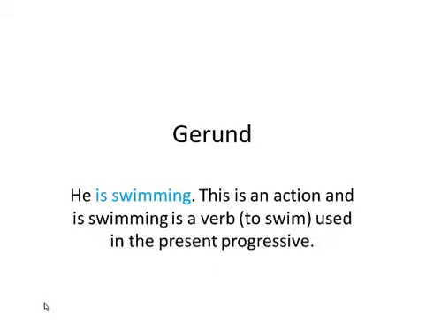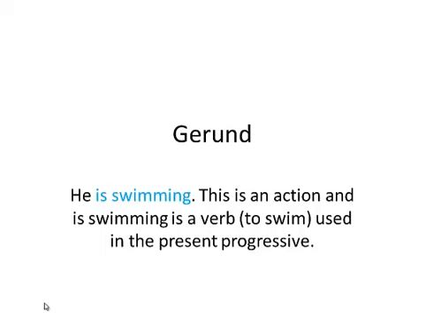Okay, we have the action, and the action is the verb to swim. So he is swimming, and this is used in the present progressive. So you'll notice that we do have the helping verb is, the helping verb to be in the form of is. So he is swimming.